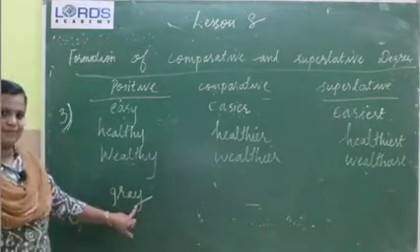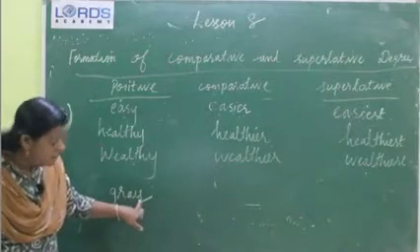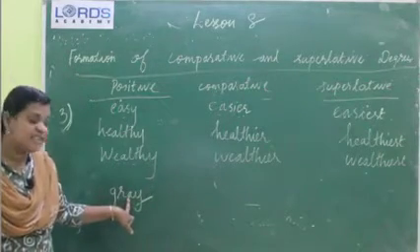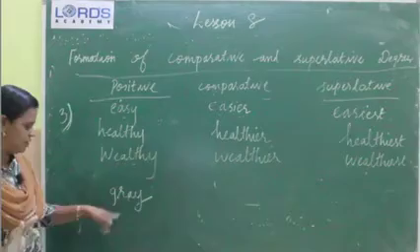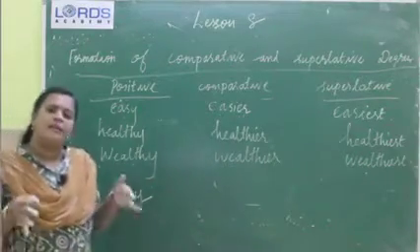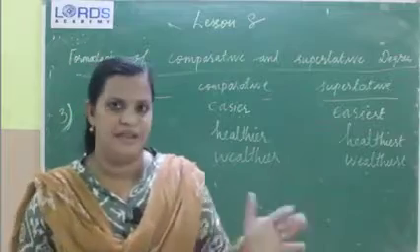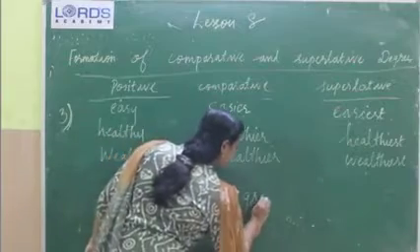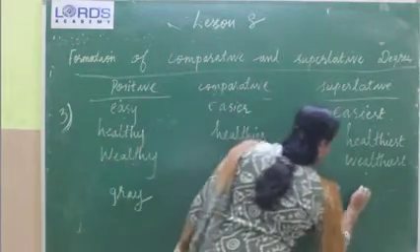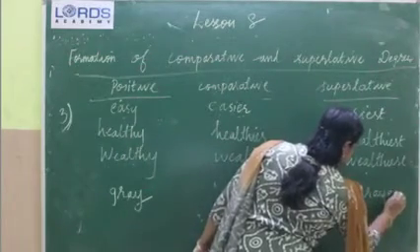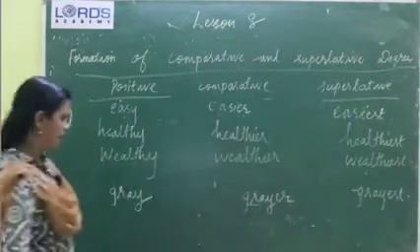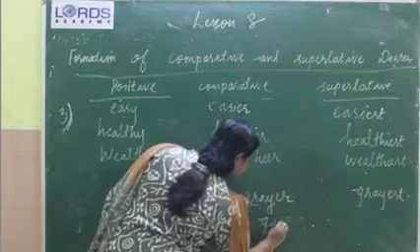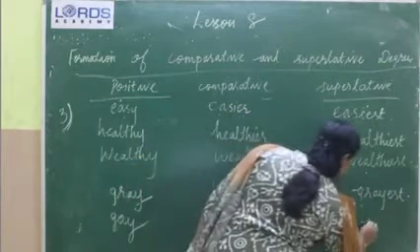Here this positive ends in y, and immediately before y, which one? Vowel. Here we can see a vowel. So no need to change this y into i. Instead, directly we can add er and est along with that y. Clear? So gray, grayer, grayest. Then gay, gayer, gayest.